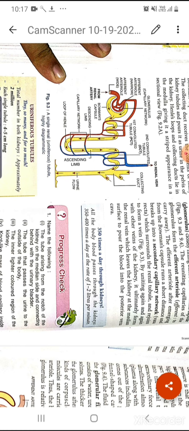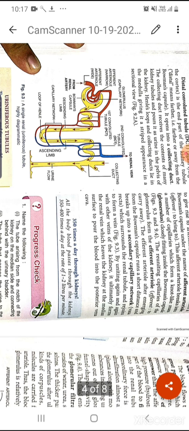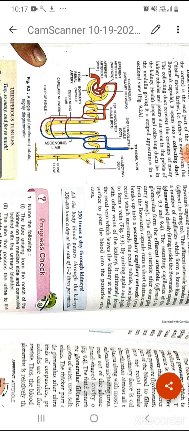First the entry portion, that is the afferent arteriole. After that the leaving portion, that is the efferent arteriole. Next it combines with the veins, and this blue portion is the part of the vein, that is another capillary network.